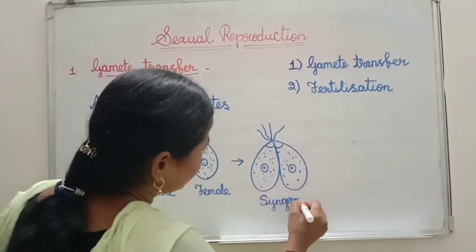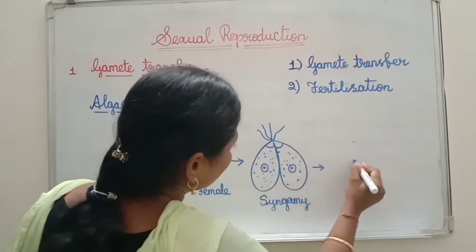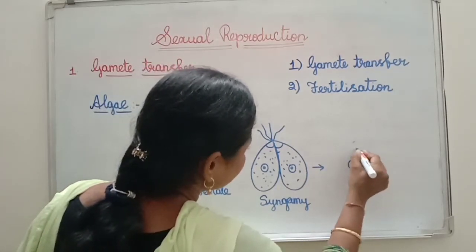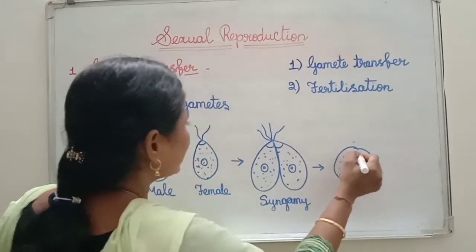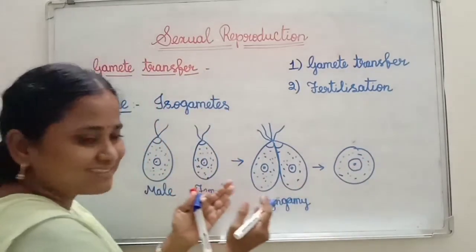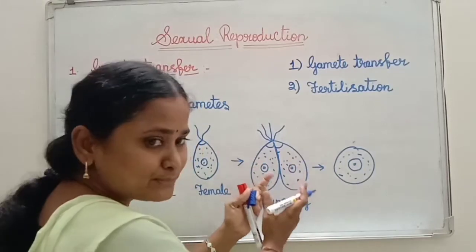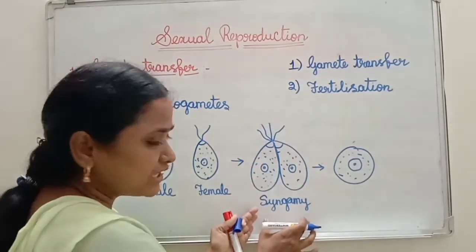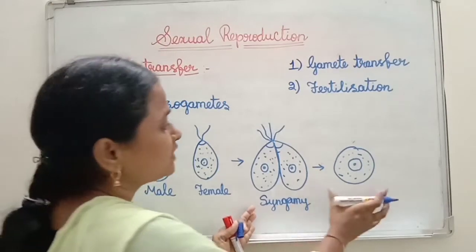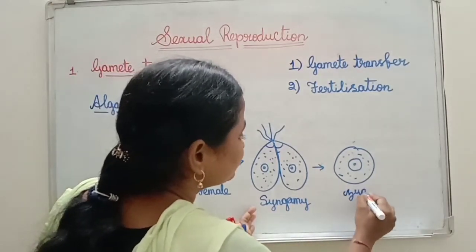After the syngamy, the zygote will form. Like this, in algae the gametes come close together and both the gametes fuse together by the process of fertilization. Another name for fertilization is syngamy, and it produces the zygote.